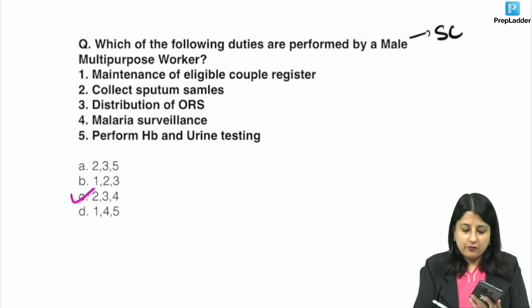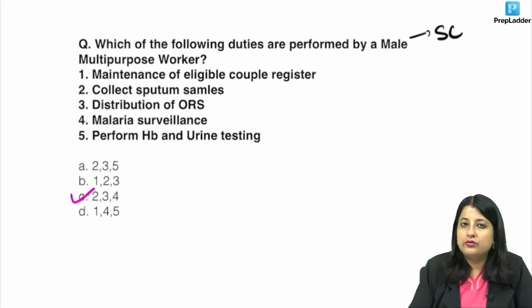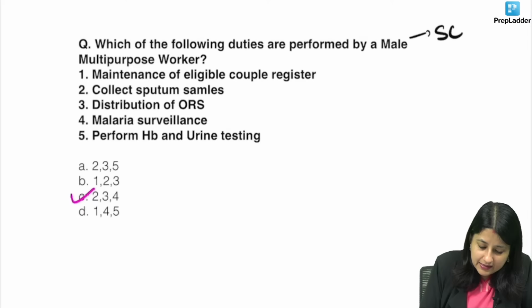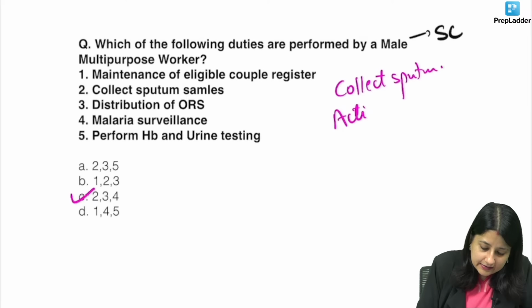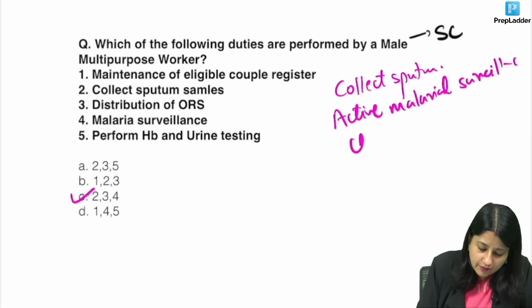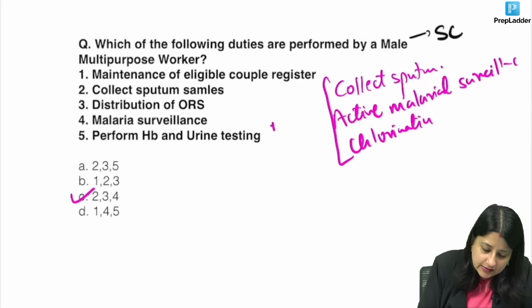Okay, so now what is the answer over here? 2, 3 and 4. So for male multi-purpose worker, collect sputum sample, active malaria surveillance, prepare malarial slides. Also one more is chlorination. This is exclusive for multi-purpose worker male, guys.